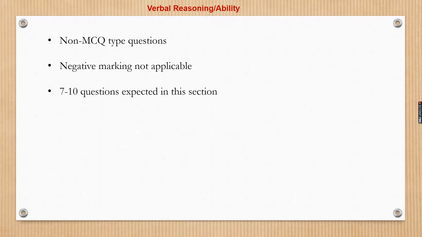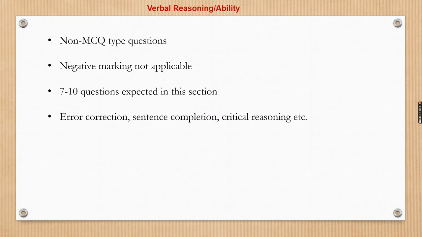We will have a better idea once CAT for 2020 takes place in the month of November, December, how CAT is planning to ask for these questions. But going ahead, this will be the format that will be applicable for the next few years at least. So in this section, there will be 7 to 10 questions and the other 20 to 22 questions will be from reading comprehensions. The major type of questions in verbal reasoning are expected to be error correction or sentence completion, critical reasoning, etc., which we'll be discussing in detail in the upcoming days. The expected difficulty is somewhere between easy and moderate. We cannot expect very difficult questions in this format. It's expected to be around the moderate type of questions.